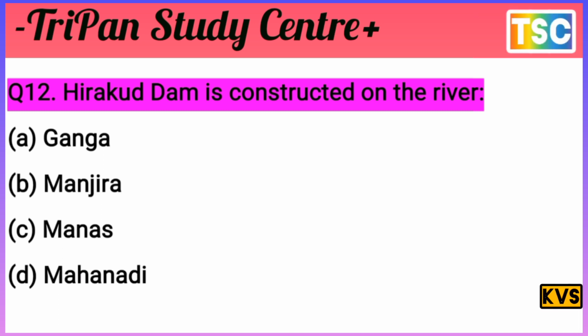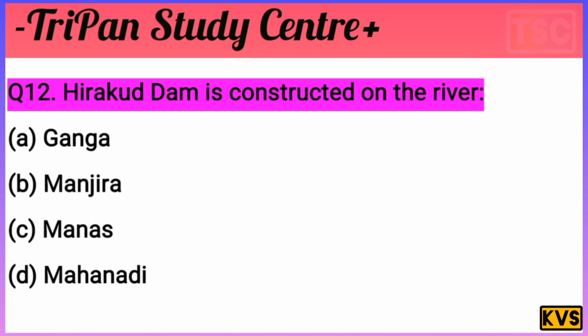Ganga, Manjira, Manas, Mahanadi. That's an important option here. You know that the Hirakud Dam is not constructed on the Ganga, so Ganga is rejected. B, Manjira, is also rejected, and Manas is rejected. The Hirakud Dam is constructed on the river Mahanadi. Mahanadi, this is the most important. D option is correct here.